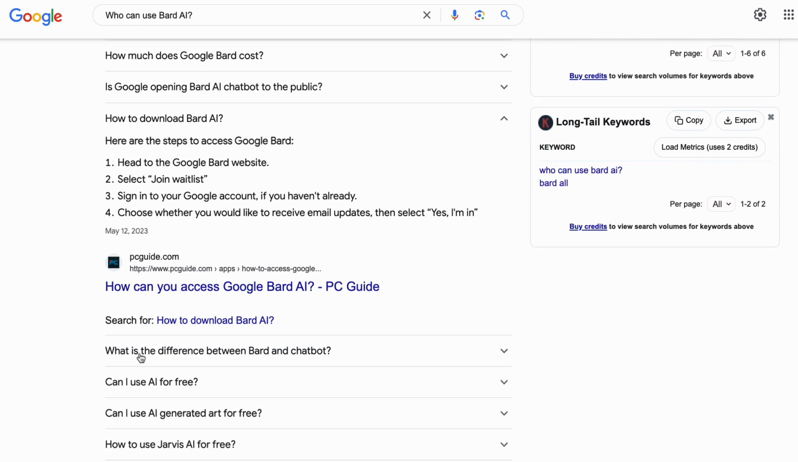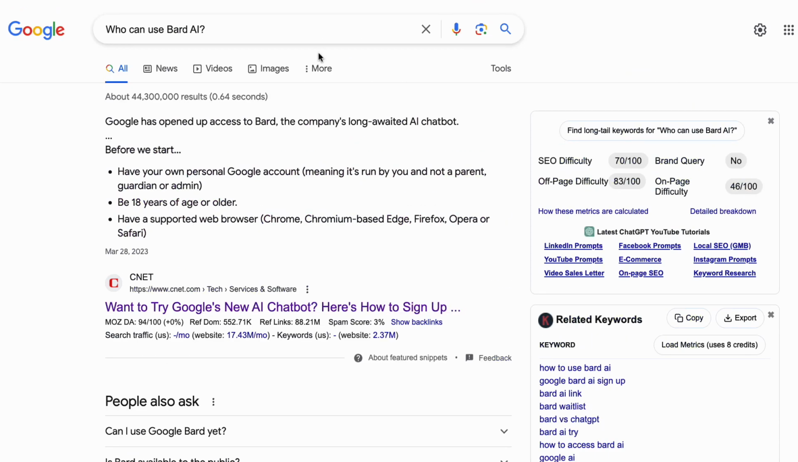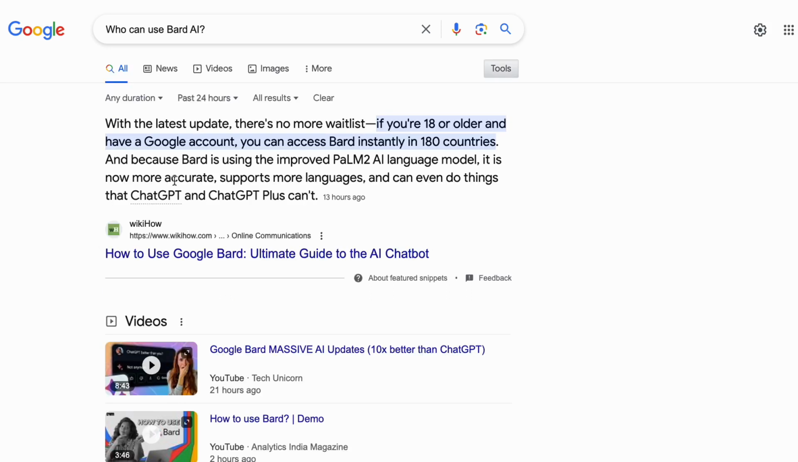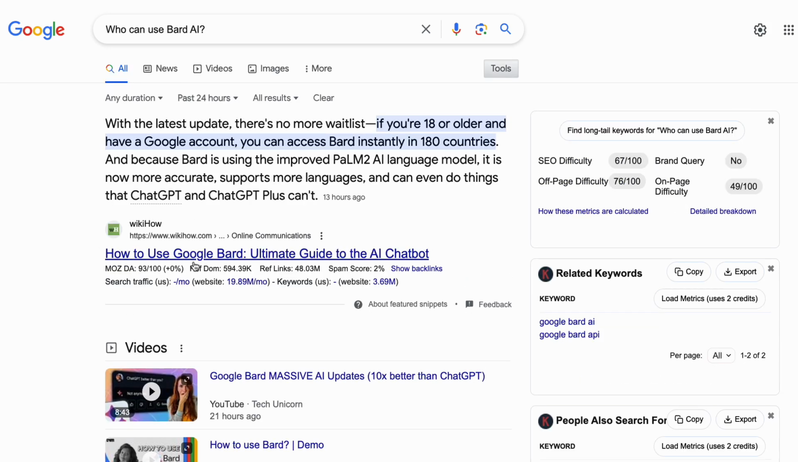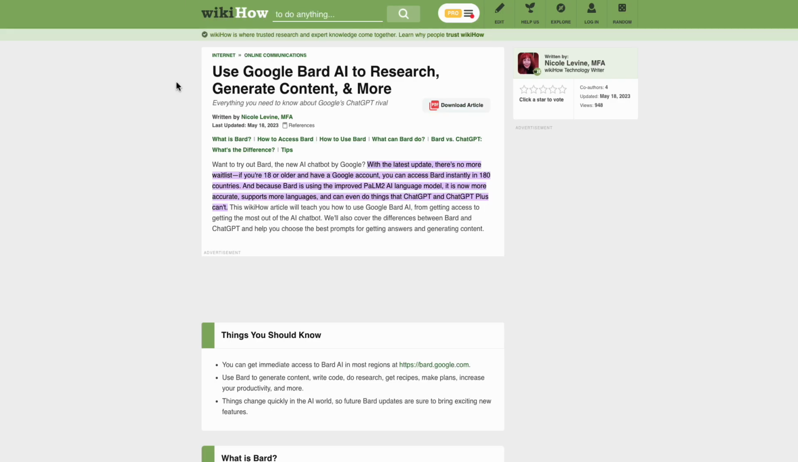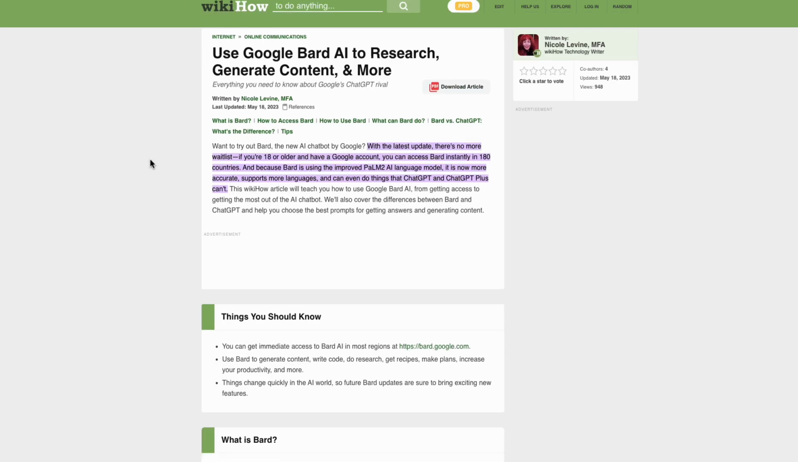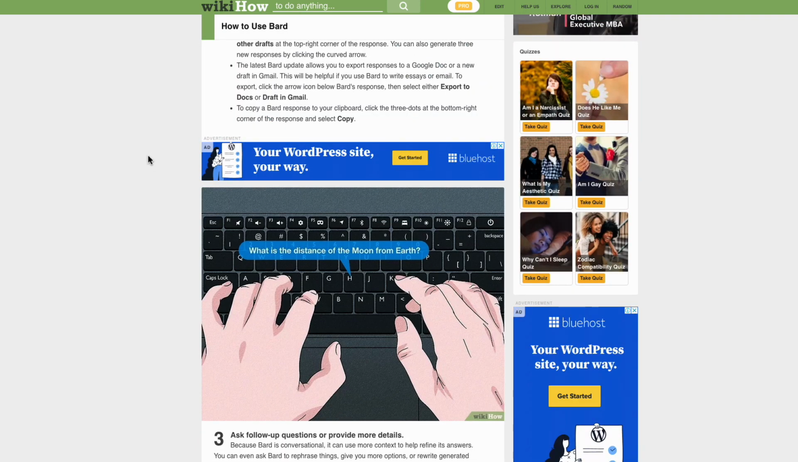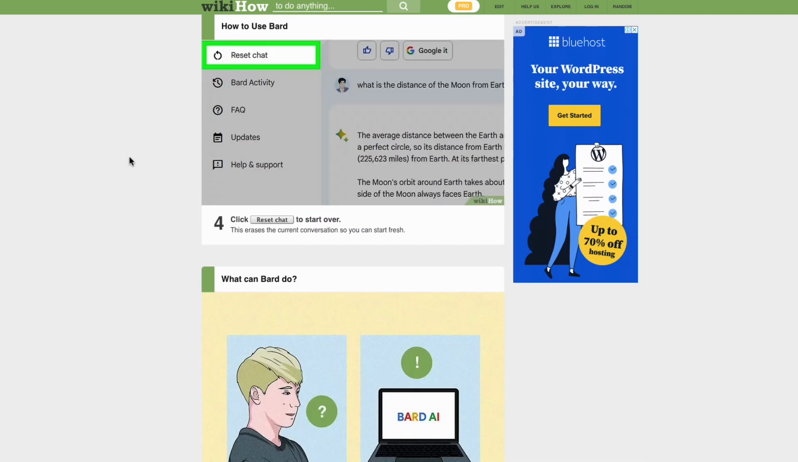Be patient. Bard AI is still under development, so it may not always be able to answer your questions perfectly. If Bard AI doesn't understand your question, try rephrasing it or asking a different question. Be creative. Bard AI can be used for a variety of tasks. Don't be afraid to experiment and see what Bard AI can do.